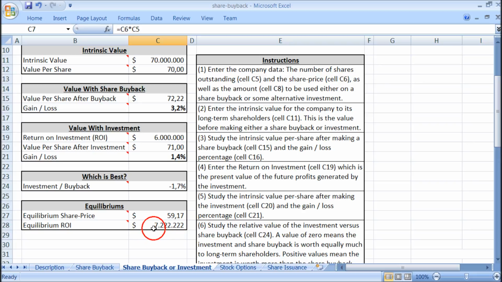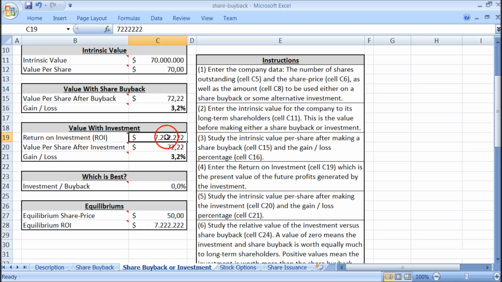So it is about $7.2 million. And we can type it in here, 7.2, like so. And now we have that the share buyback is worth just as much as the investment.